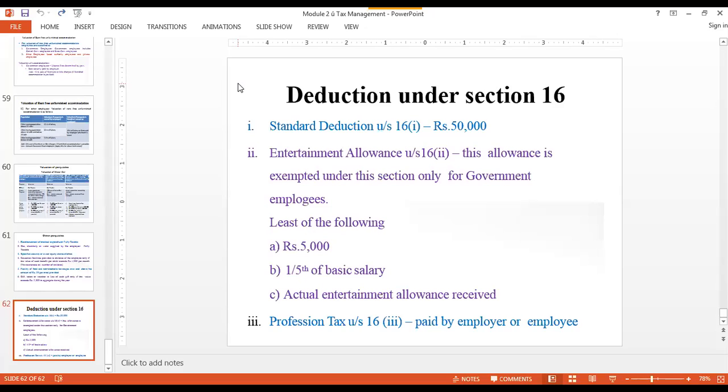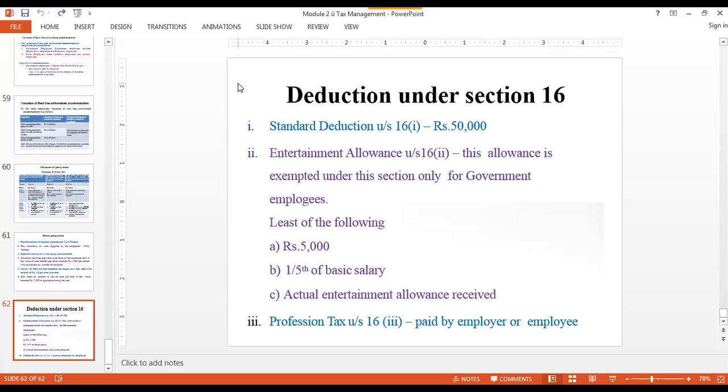But before we arrive at net salary, we have to give deductions under section 16. What are those deductions under section 16 is what we have to understand right now. There's something called standard deduction. Standard means it has been regulated by the government. Till last year, it was 40,000 rupees per year. This year, it has been revised to 50,000 rupees per year.